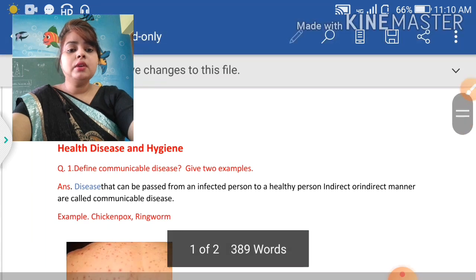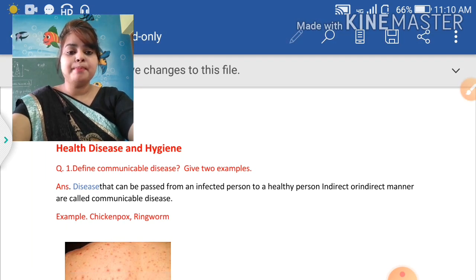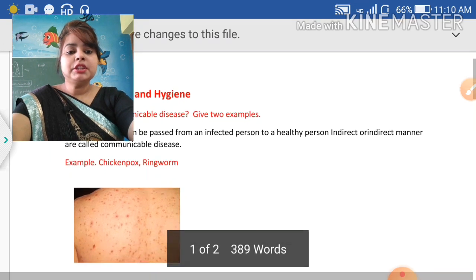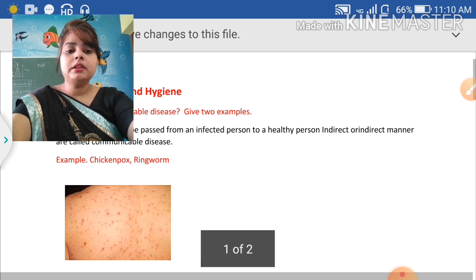Define the communicable disease and give two examples. So the answer is: a disease that can be spread from one infected person to a healthy person in a direct or indirect manner, that is a communicable disease. In this picture you can see chicken pox, and the second example is ringworm.